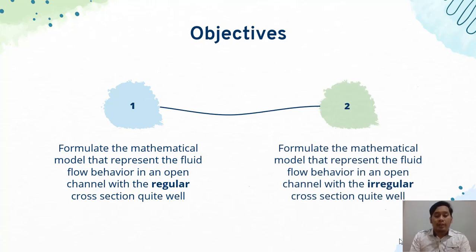And the second objective is to formulate the mathematical model that represents the fluid flow behavior in open channel with the irregular cross-section quite well. The example of irregular cross-section is the abstract shape, like the river.